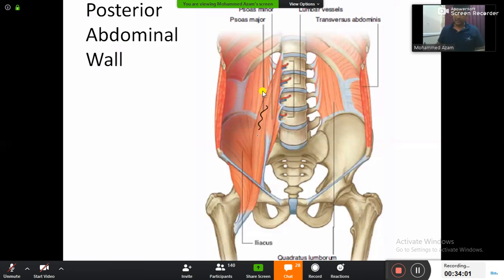There will be one muscle here which is known as the psoas major muscle, and there will be a small muscle here known as psoas minor muscle, and then this big part of the bone here is ilium, and the ilium bone will be having a beautiful muscle, iliacus, and then there will be a rectangle shaped muscle here, and this rectangle shaped muscle here will be the quadratus, and it is in the lumbar region. Quadratus lumborum.